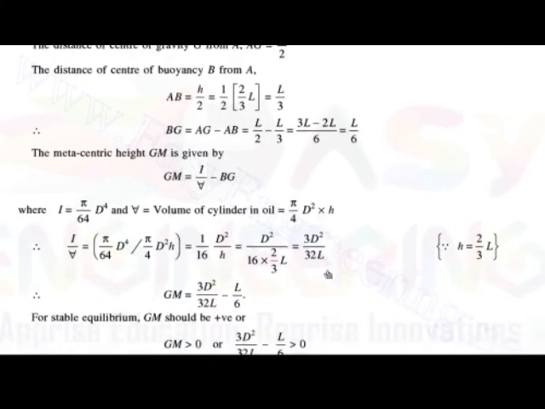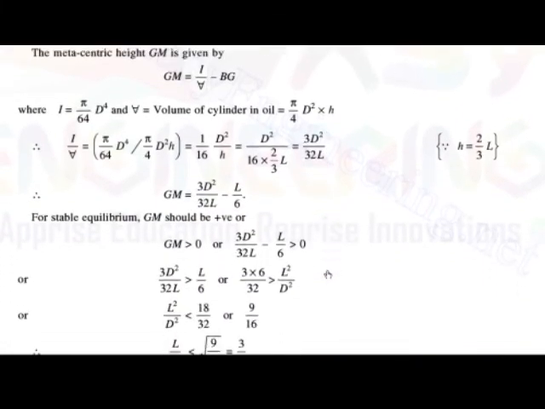That means the distance GM should be positive. The metacenter will lie above the center of gravity. So GM should be positive, that means GM must be greater than 0. So put the value of GM. That means 3d square upon 32L minus L by 6 should be greater than 0.